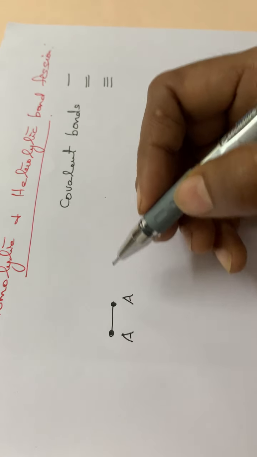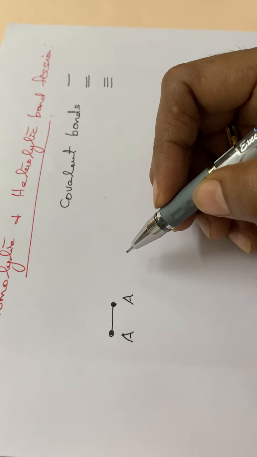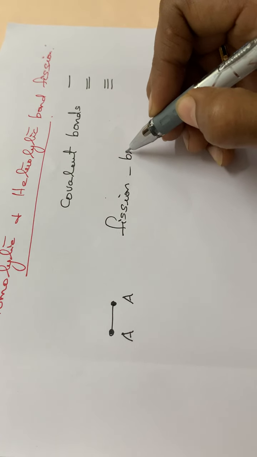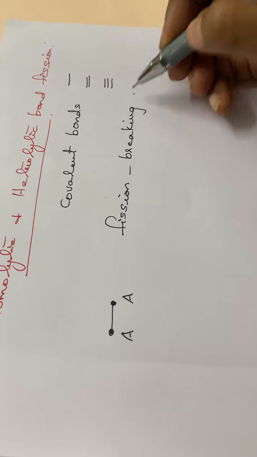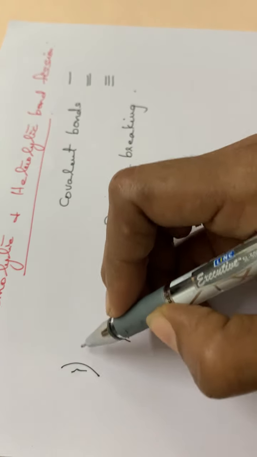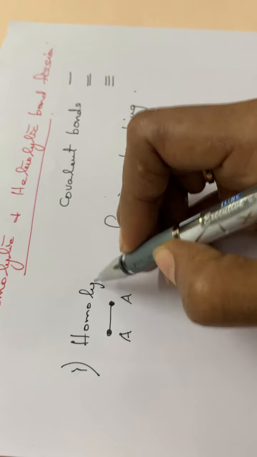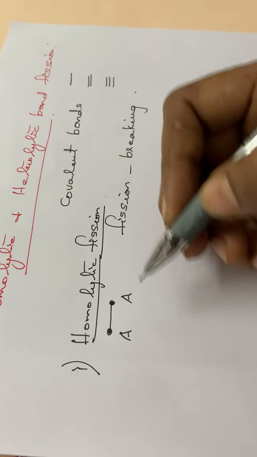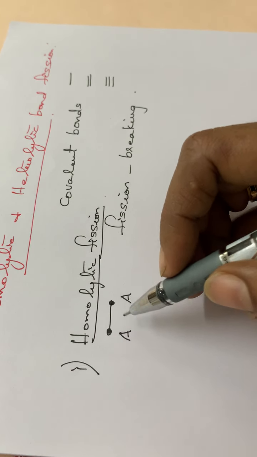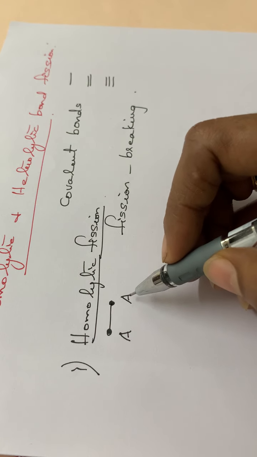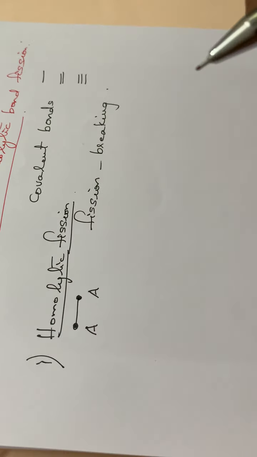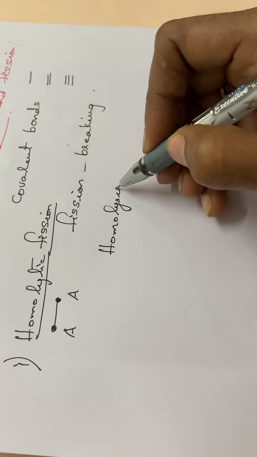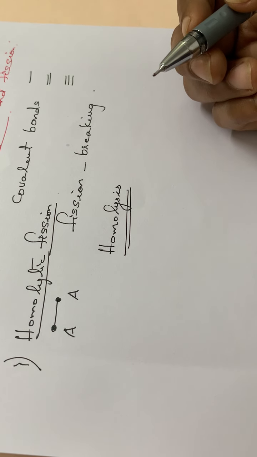So this type of bond breaking, another term for breaking is fission. Bond fission means the breaking of a particular bond. So this type of bond breaking is called homolytic bond fission. Fission means breaking of a bond. So homolytic fission means if a bond is broken and the two electrons are equally distributed among the two atoms, it is called homolytic bond fission, or we can simply say the phenomenon is homolysis. Okay, homolytic fission or homolysis.